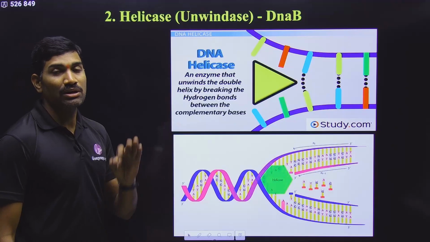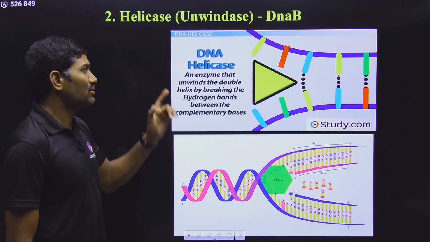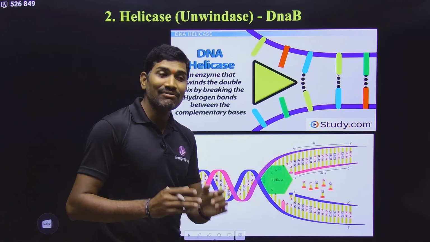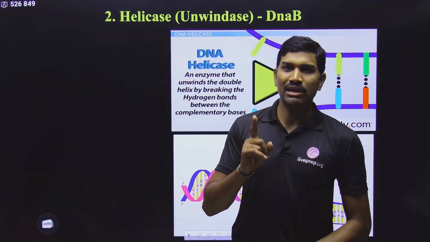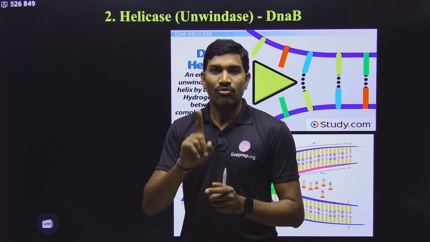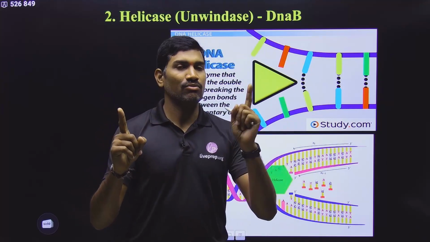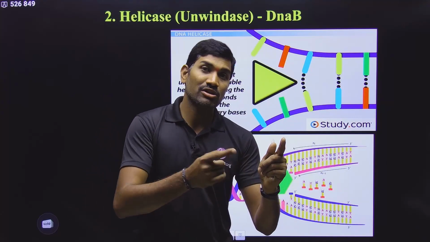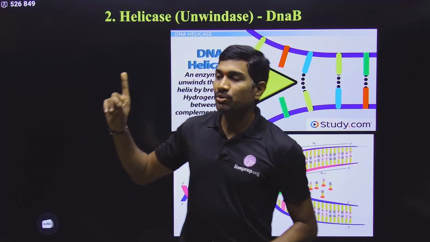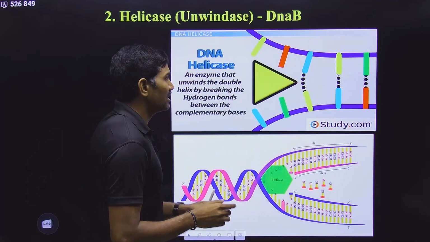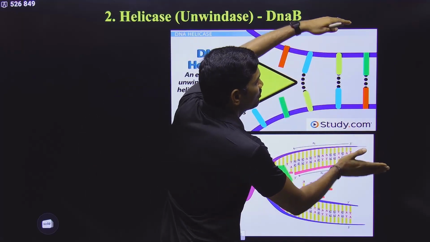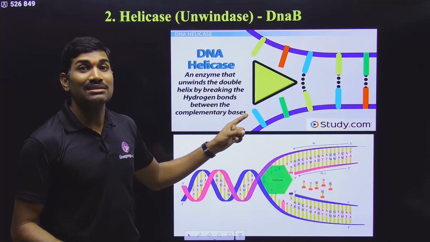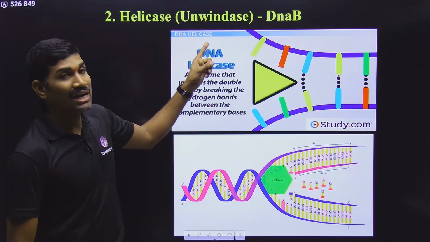Next one is very, very important, a previous NEET examination question also. The helicase enzyme is also called unwindase. Here, I will directly tell you the two important things. One question is related to DNA replication, one is related to transcription. In the next revision video also I will tell you this point. Remember this. During DNA replication, the two parental DNA strands should be separated. Yes or no? Now, who will separate these parental DNA strands in DNA replication? It is the helicase or unwindase enzyme.